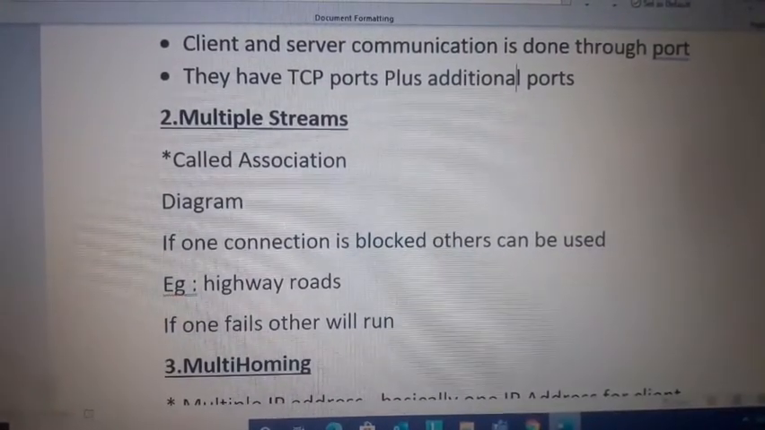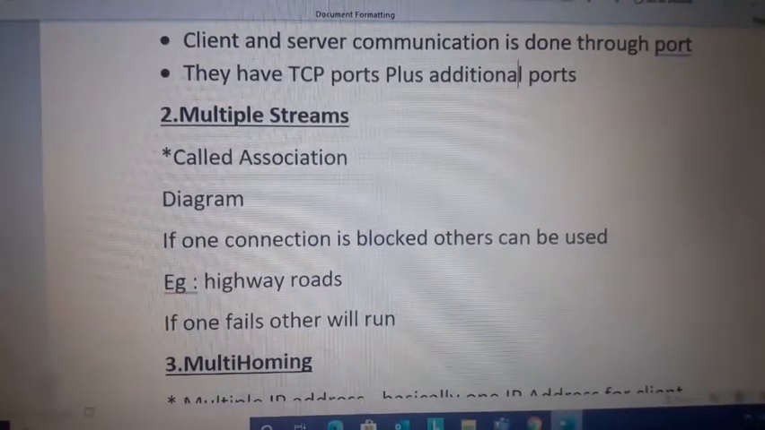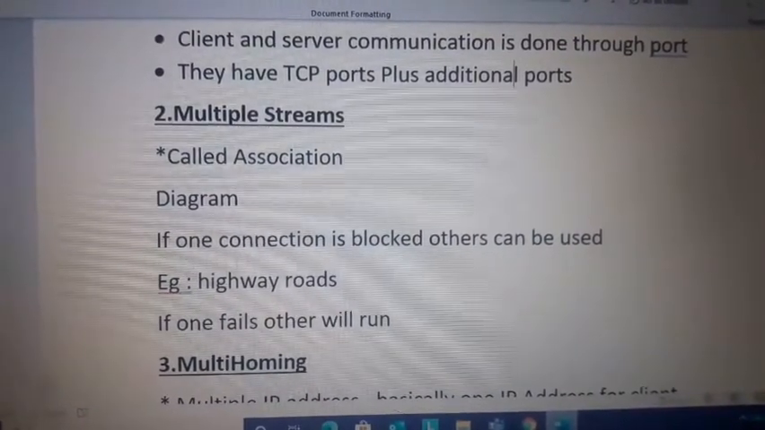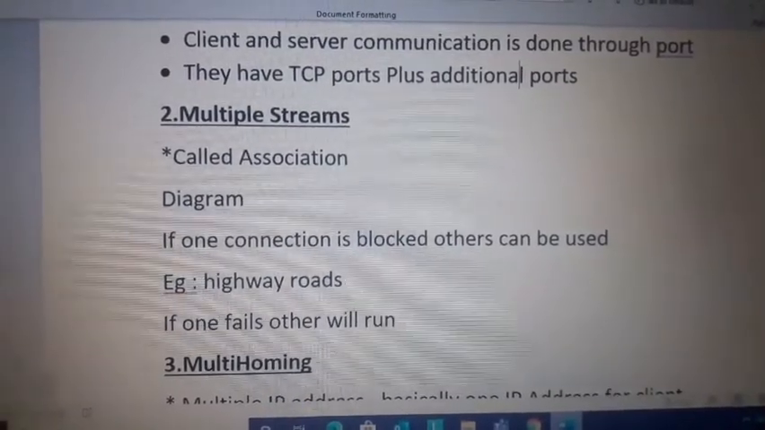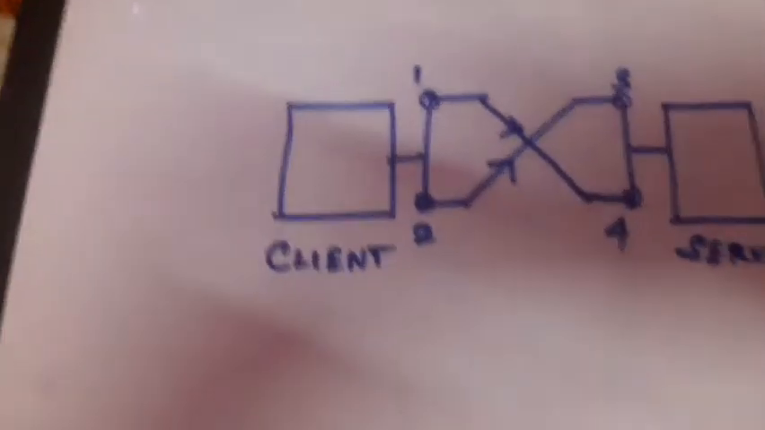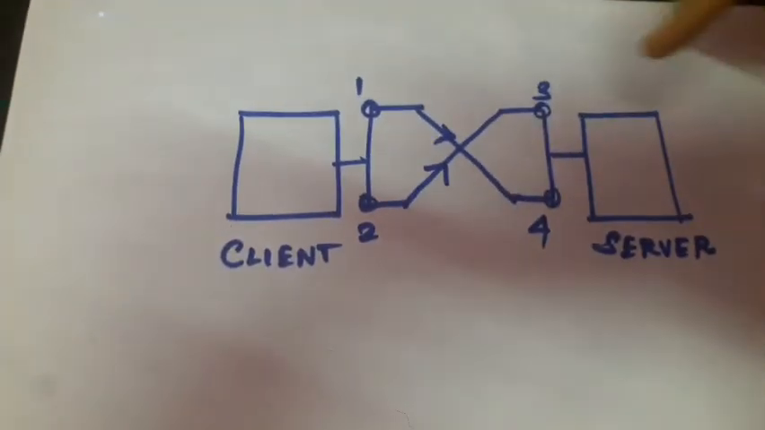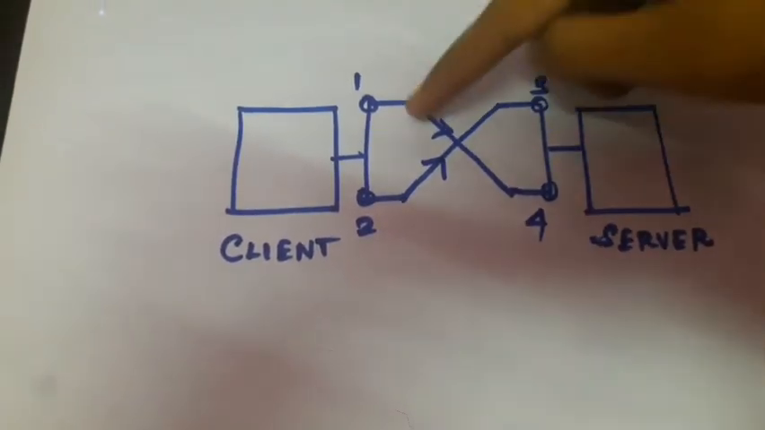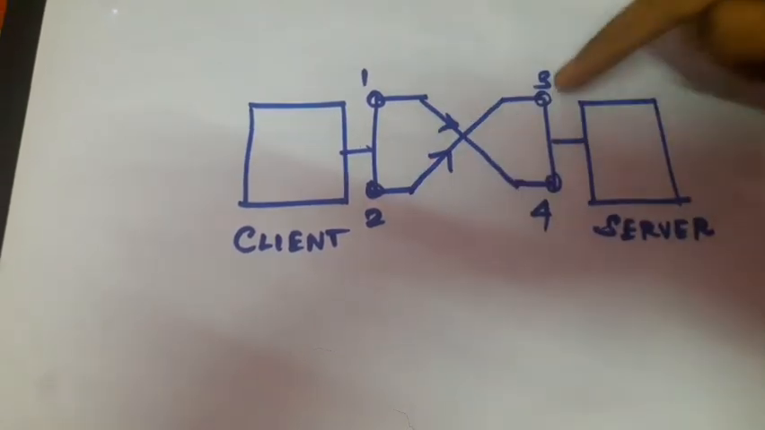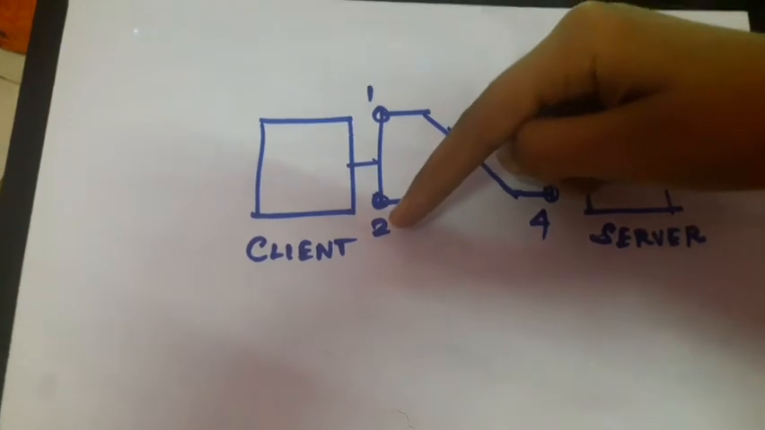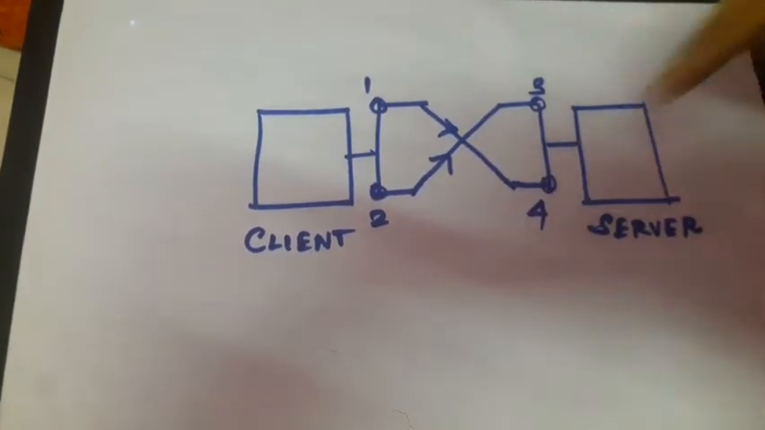Second, we are going to see about multiple streams. This is called association stream. Now I am showing one diagram. This is for multiple streams. Client and server. The client has 2 endpoints, 1 and 2, and the server has 3 and 4. 1 can connect to 3 or 4. 2 can connect to 3 or 4.